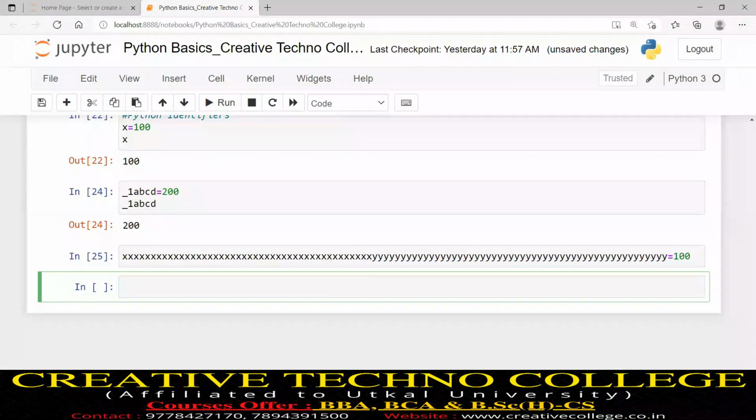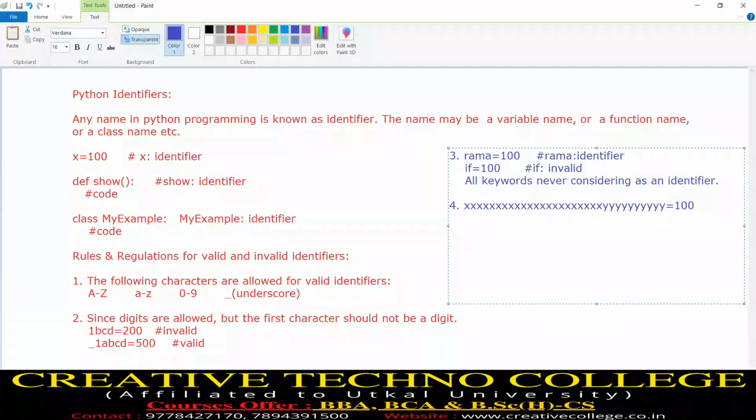So the next rule: remember there is no length limit of an identifier.